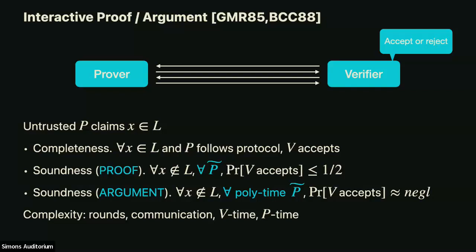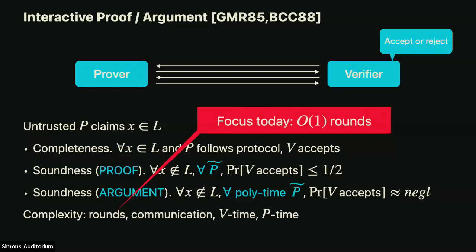So I'm going to focus a lot on the rounds. So we heard about non-interactive, where we have a common reference string and one message. But for today, we can have many rounds of interaction, and we want the number of rounds to be small, the communication to be small, the verification time to be small, and also, I'll get to it, we want the honest prover to run in small time. In fact, today I want to focus on constant round protocols for most of the talk.